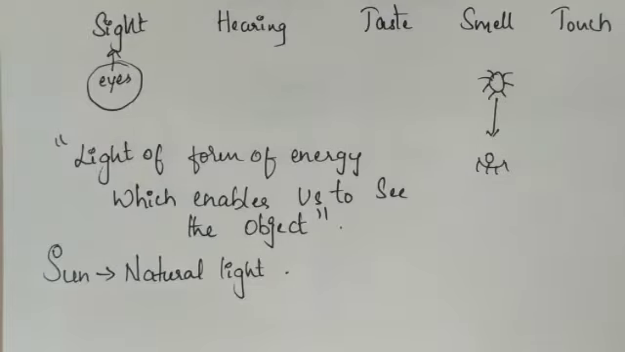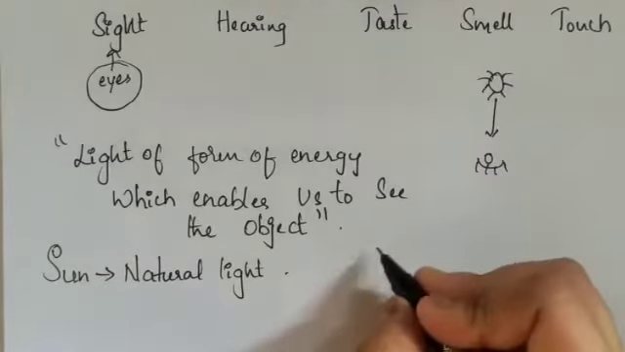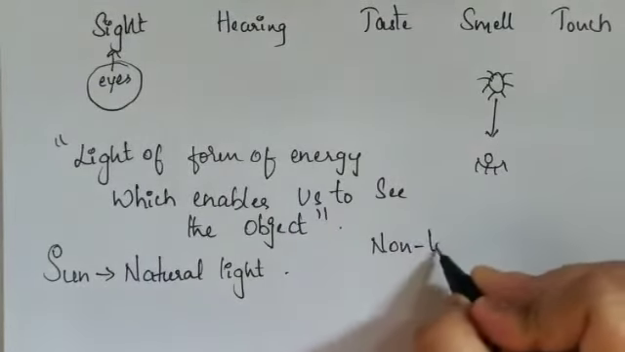Based on this, whenever the sun or natural light is present, we are able to see the object which is present in it. But when you go to a dark room without a source of light, you are not able to see the object present in it. We are not able to see the object in the dark room because there will be the presence of a non-luminous object. So what is this non-luminous object?